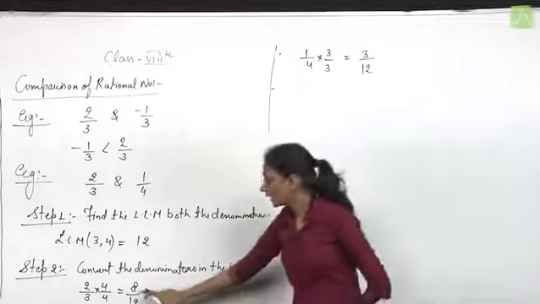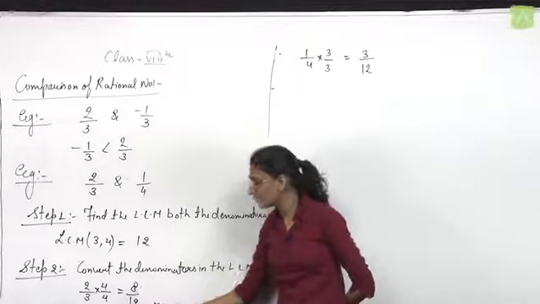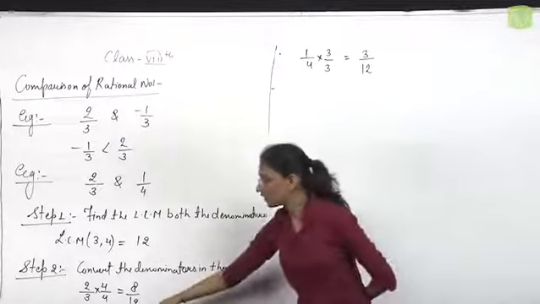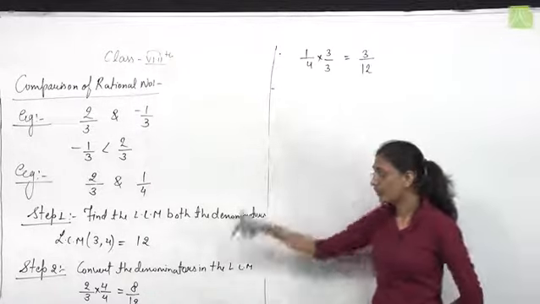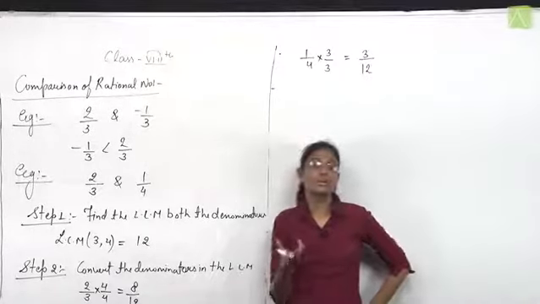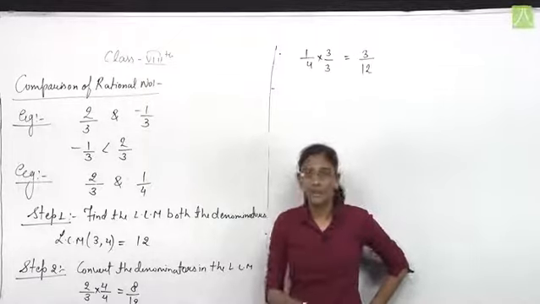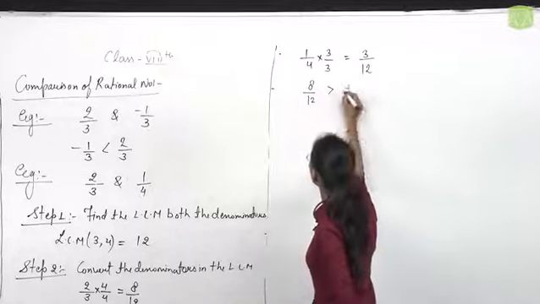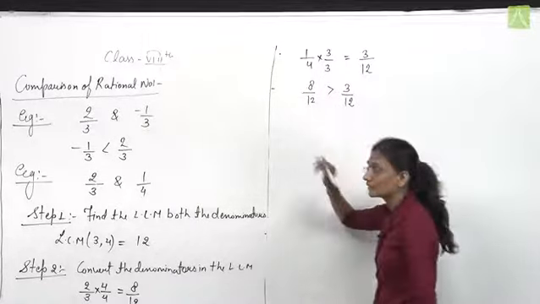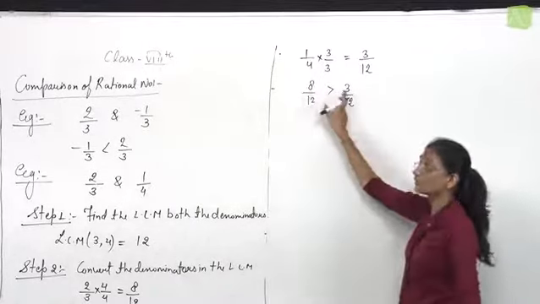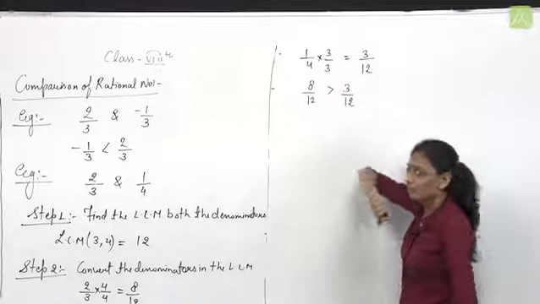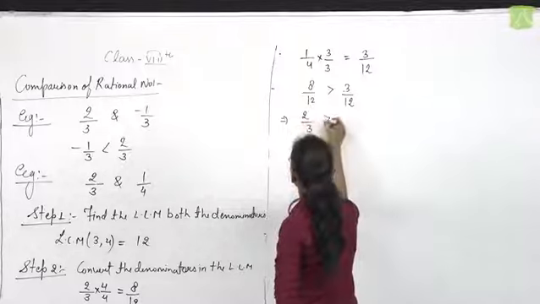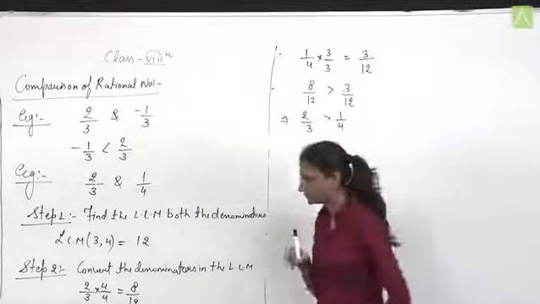Now, here the rational numbers are 8 by 12 and 3 by 12. Since the denominators are same, the rational number whose numerator is greater will be the greater rational number. 8 upon 12 is greater than 3 upon 12. Since the denominators are same, 8 is greater than 3, therefore 8 upon 12 is greater than 3 by 12. Or we can say that 2 by 3 is greater than 1 by 4.